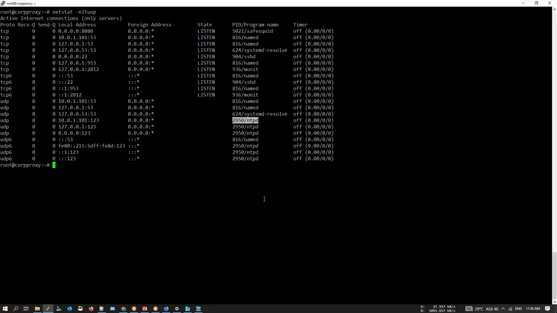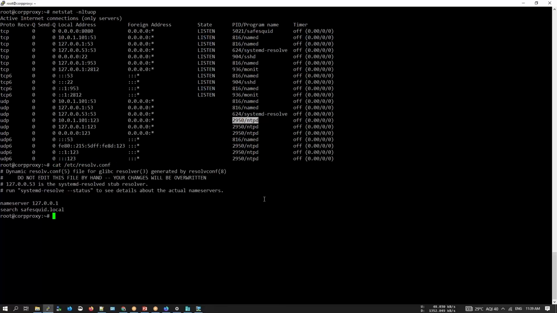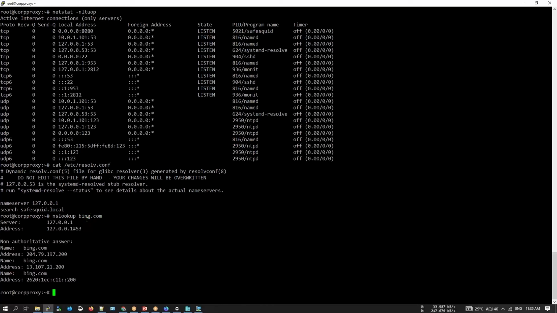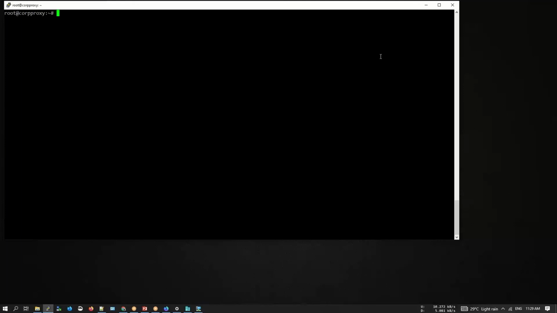Let's just check the default DNS server that we have in the system. So let me just quickly open the resolv.conf file. And since we have done this installation using SAB, it has actually added 127.0.0.1, which is nothing but the Bind9 caching name server, as the default DNS server. We could do nslookup and check. So we'll check out something like bing.com. We'll just hit on enter. As you can see, it is working seamlessly.